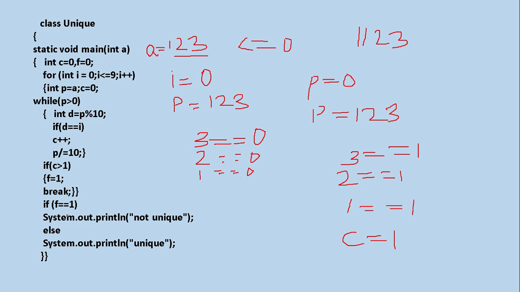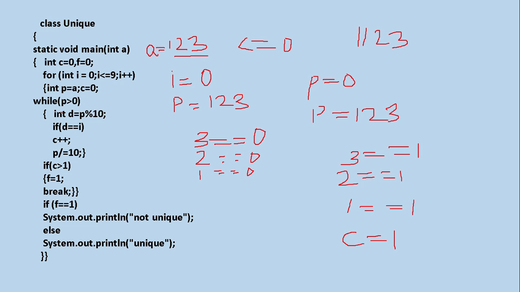Coming over here, if it is checking 1, it means I told you numbers are repeated. So what will you get? Not unique. 0 means, as I told you, there is no repetition of numbers. Otherwise the number will be absent. So System.out.println unique. So this total thing depends upon whether F is equal to 1 or not. What is F?